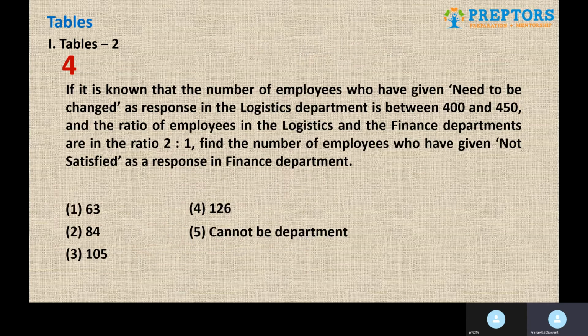If it is known that the number of employees who have given need to be changed as response in logistic department is between 400 and 450, and the ratio of employees in logistic and the finance department is 2:1. Find the number of employees who have given not satisfied as the response in finance department.